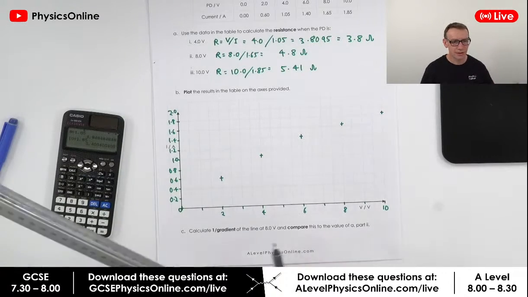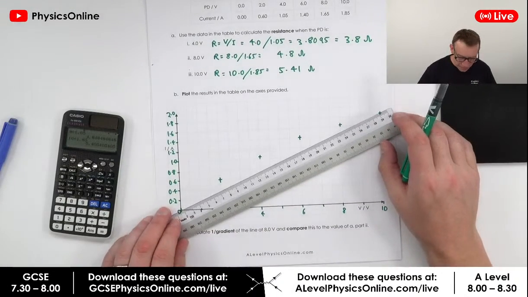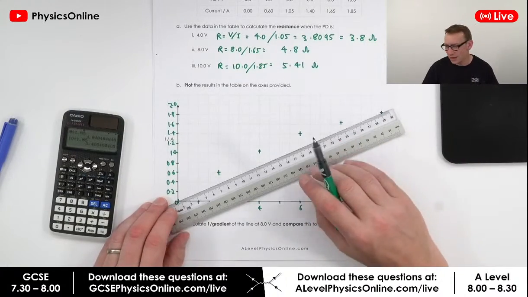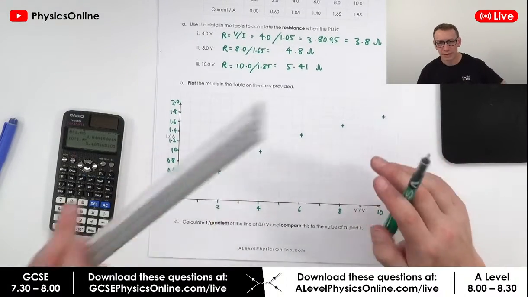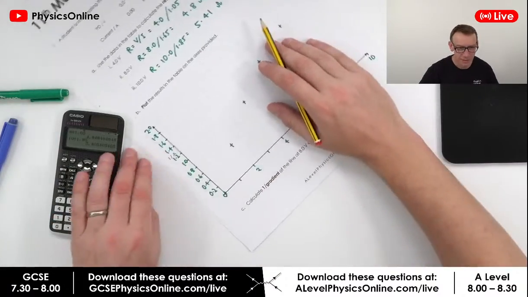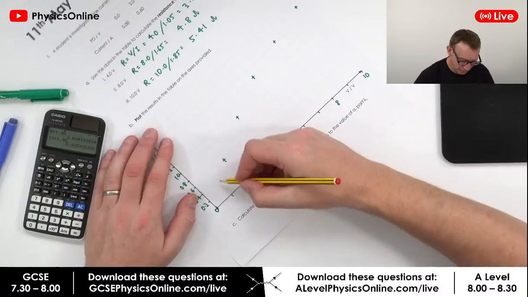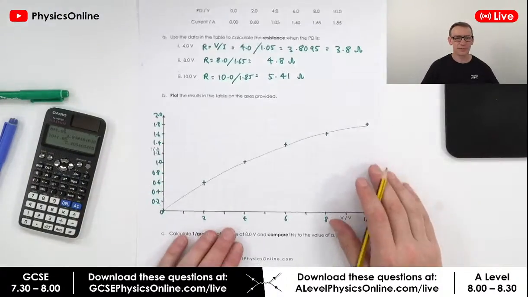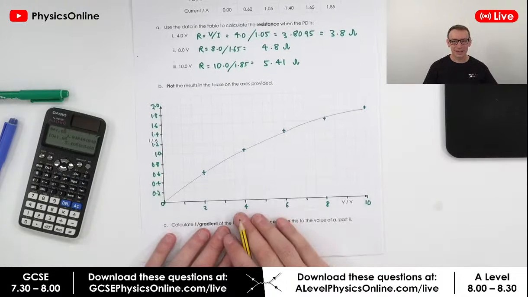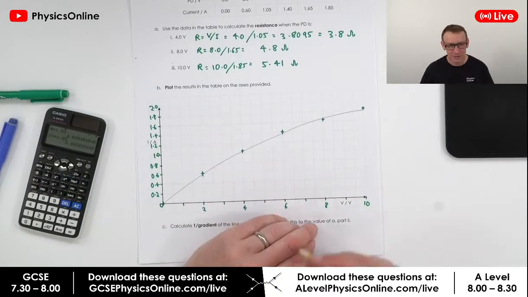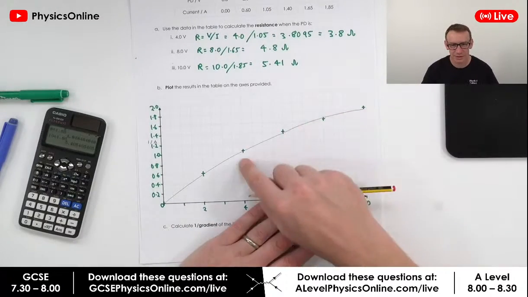Now, when you actually look at this with the ruler, you can see, because it has to go through the origin, we definitely don't have a straight line. Instead, what we have is a curved shape. And the best way to do this is with a pencil, and keep your hand on the inside. We're going to get a shape that looks a bit like that. It's a little bit wobbly, I'm afraid. There we go. So basically, that line's not brilliant, but I guess if I wanted to, I could just rub out the end and just do that a bit better.